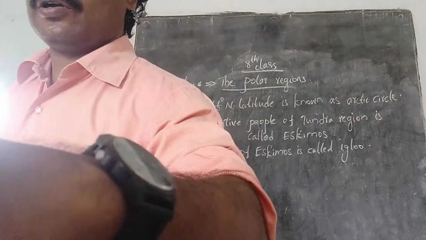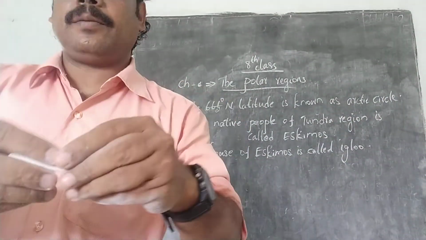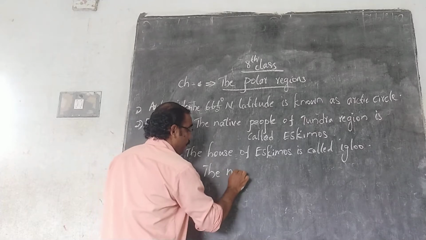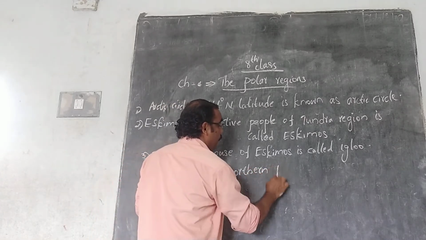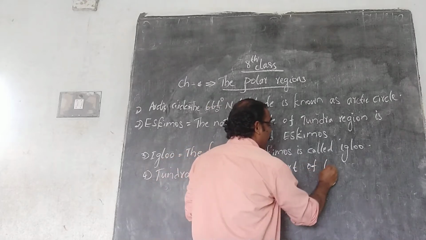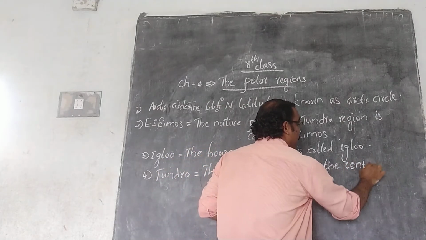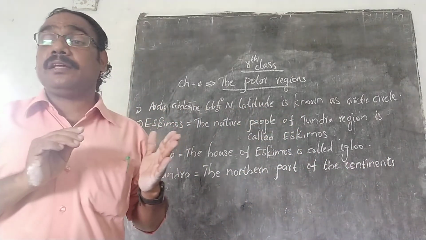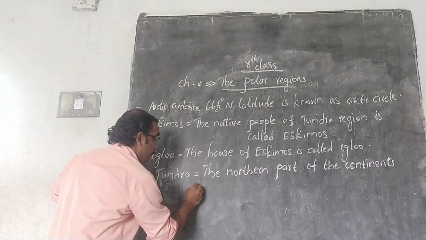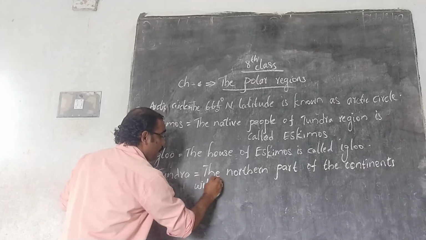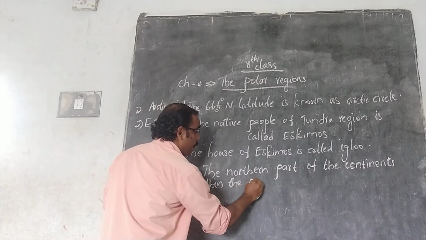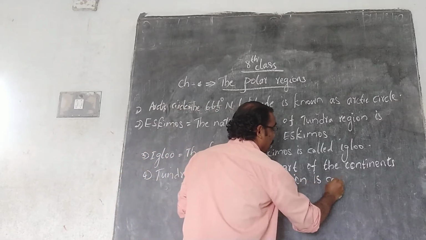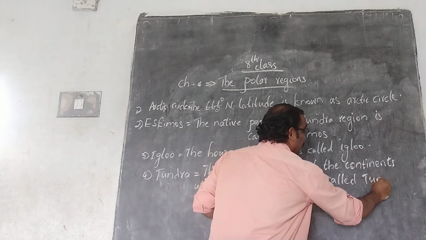Okay, tundra, the northern part of the continents within the polar region is called tundra.